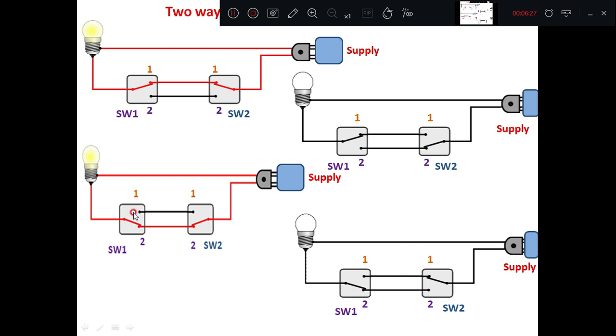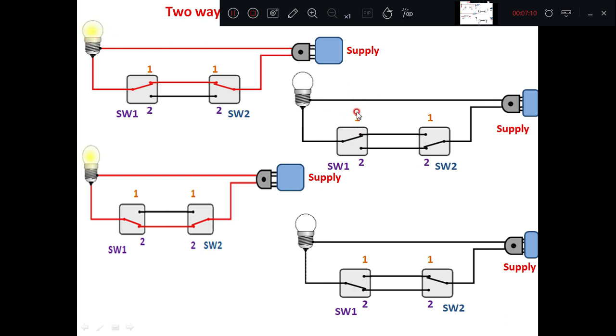Here I have shown there are four states involved in the two-way control. See here, switch 1 has a common terminal here, and there are two other terminals, 1 and 2. These wires are called traveler wires, and the other single wire is called the hot wire. Now we can see the switch has three terminals: common, 1 and 2. Suppose you keep the switch position at 1 and 1. If you give a supply here, the current will flow through the lamp, and the bulb will glow. It is the on state.